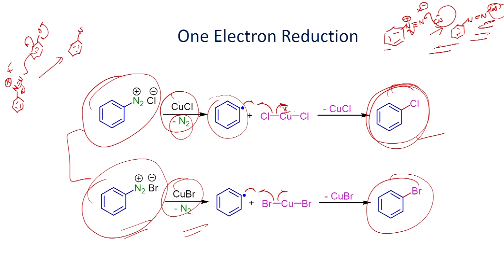For example, in this case, this can convert into the product. Similarly, if you have aniline, it also can undergo reaction.